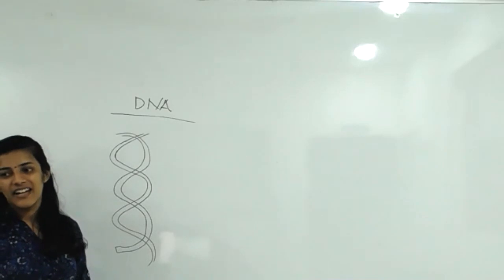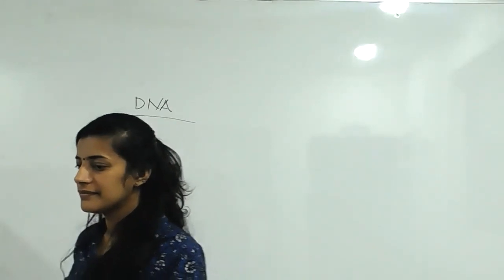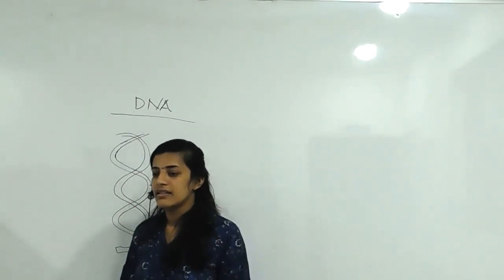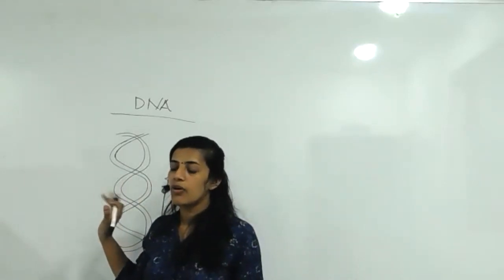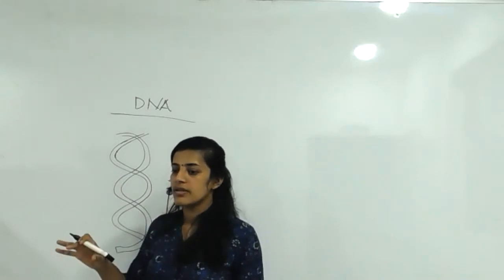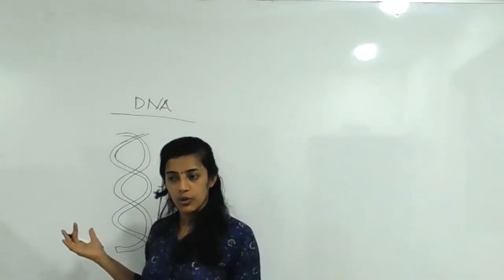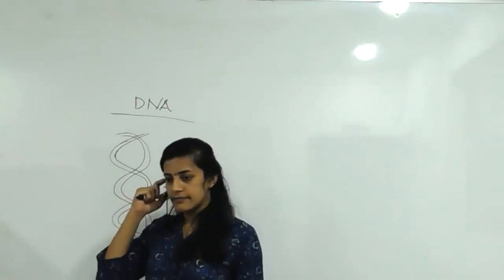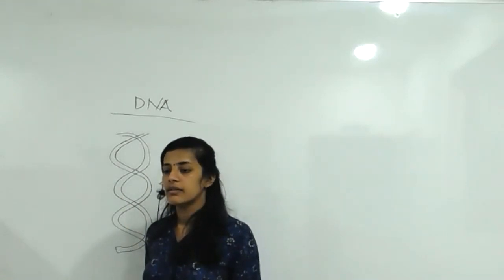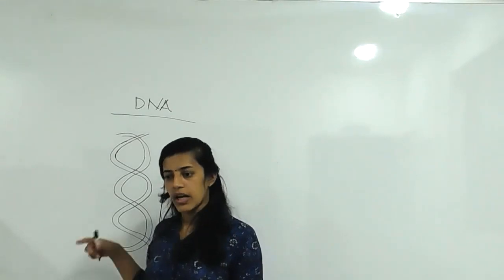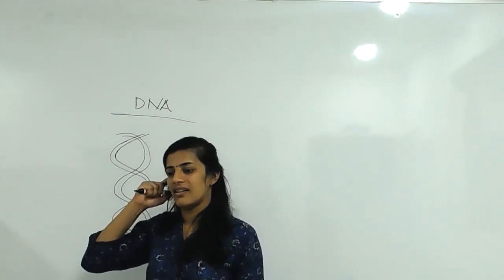But do you know about the bonds present in it? You know nucleoside, nucleotide. Do you know what a nucleotide means? Do you want to revise with me, or shall I skip this portion? What do you think? If you are familiar with it, then I can take another portion.